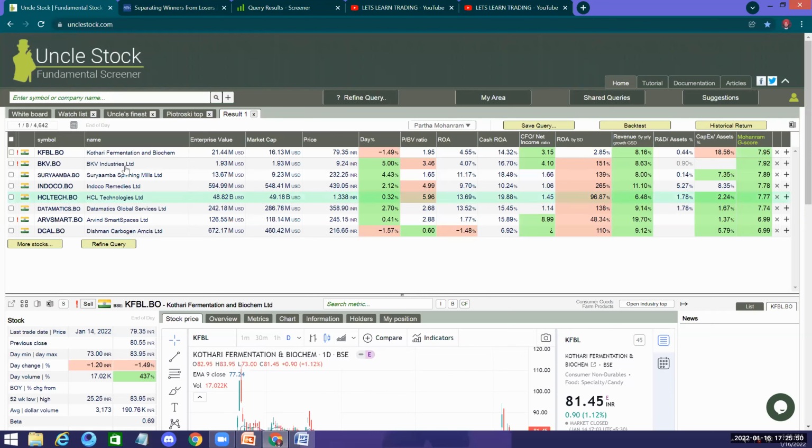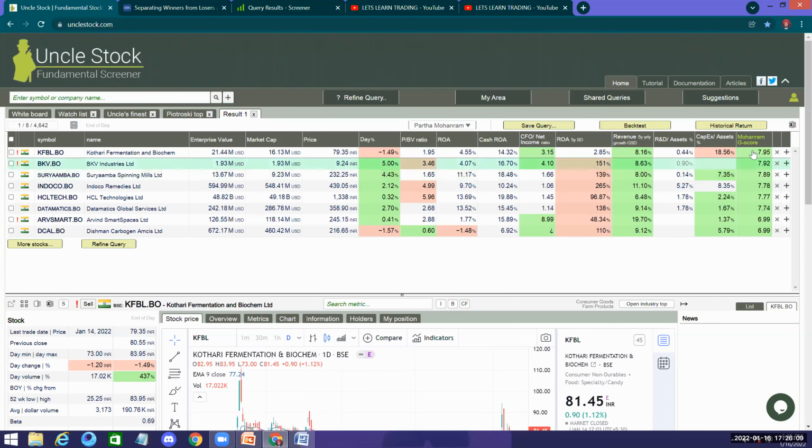Then we have BKV Industries Limited, 7.92. Surya Amba Spinning Mills, 7.89. I'm not looking at even anything less than 7.75. So I only pick the top 3 companies.